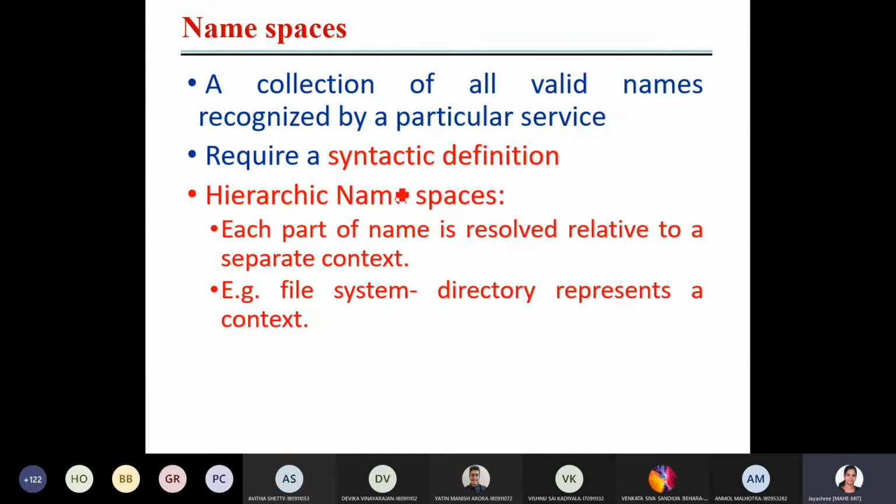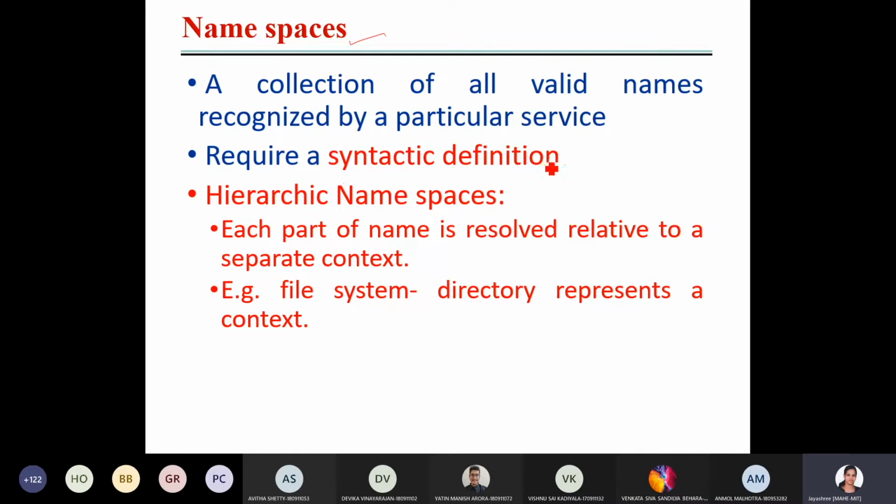So namespaces. What do you mean by namespace? A namespace is nothing but a collection of all valid names recognized by a particular service. Every service will recognize some names, like for that particular service these names are valid. Those collections of names are referred to as namespaces. Okay, so it is hierarchical and it has a syntactic definition.